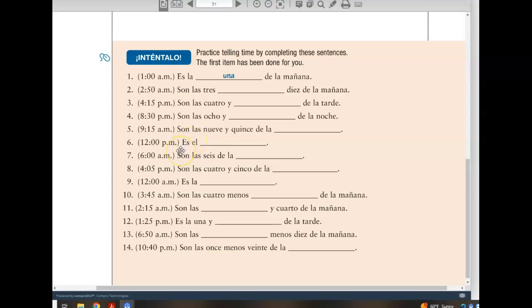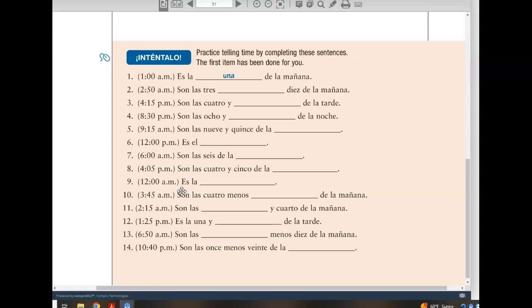Son las 6 de la mañana. Son las 4:05 de la tarde. Es la medianoche. Son las 4 menos cuarto. Son las 4 menos cuarto, or son las 4 menos 15 de la mañana.